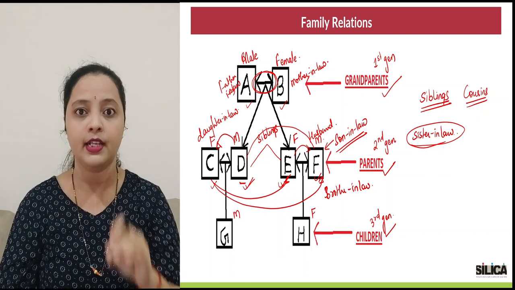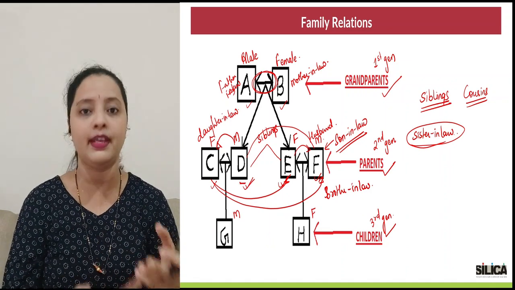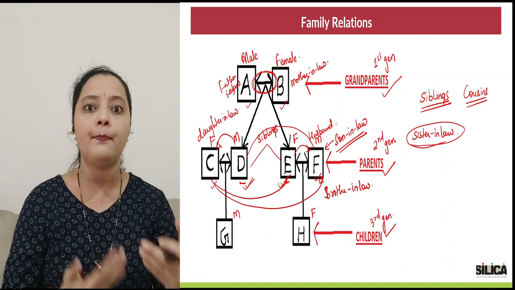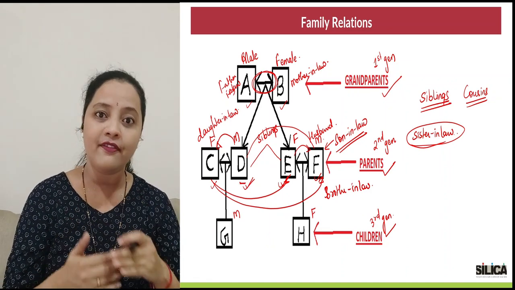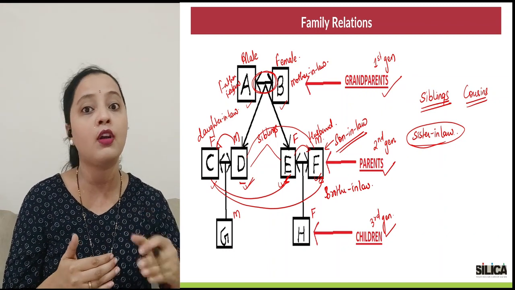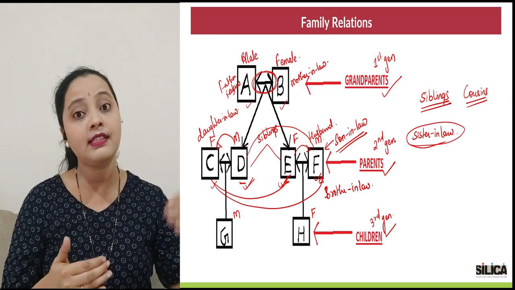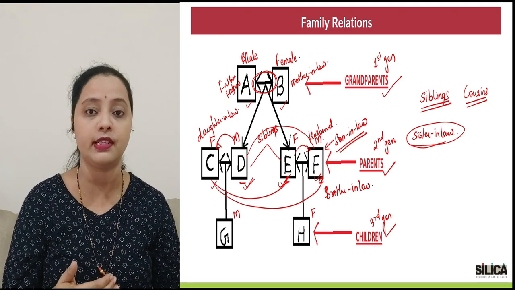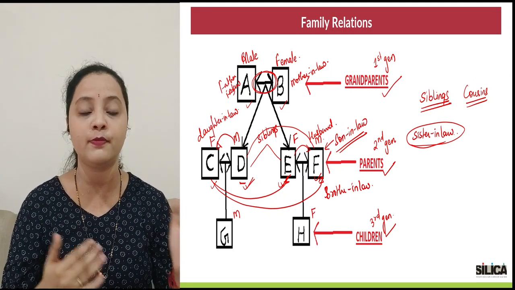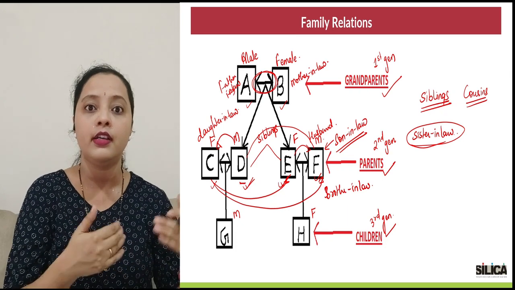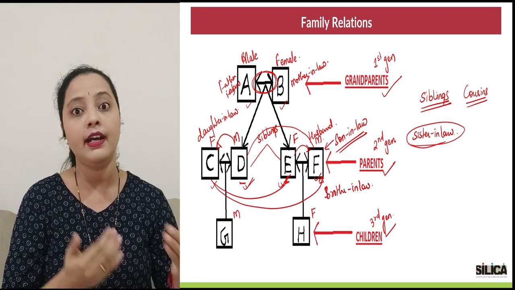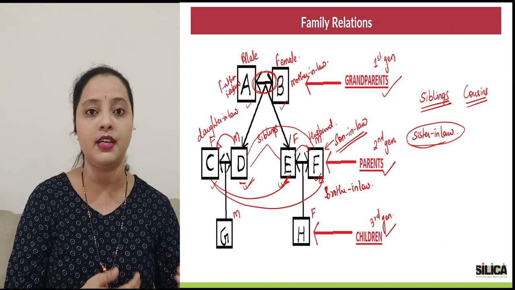So it's pretty simple. In one relation, if you're married, then apart from your husband, everybody else, that is probably your husband's siblings, or their siblings' spouses, all of them would be termed based on the gender. If it's a girl, she would be your sister-in-law, and if it's a boy, he would be a brother-in-law.